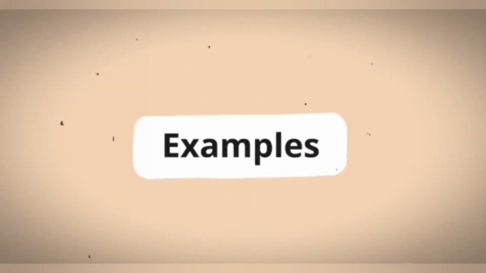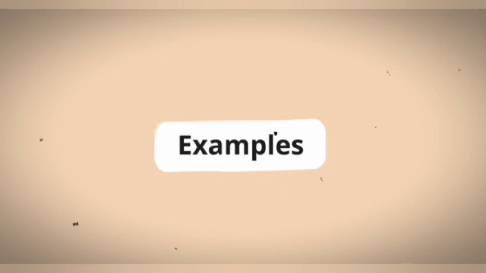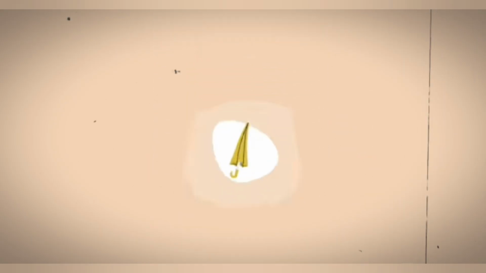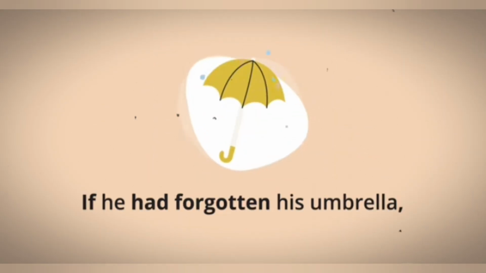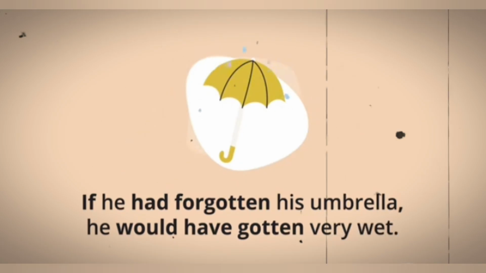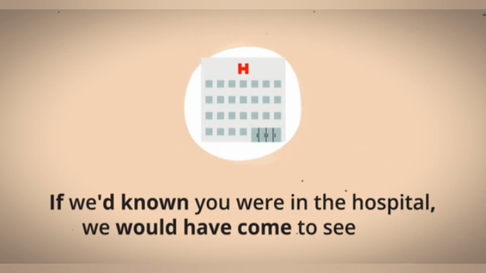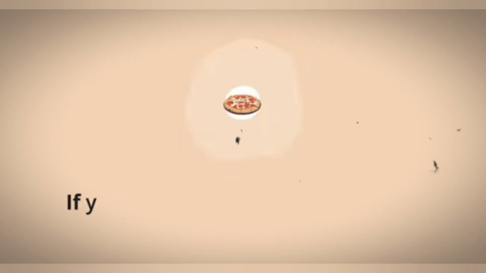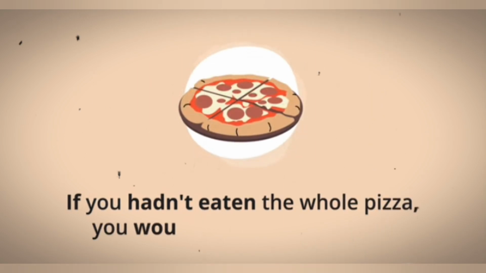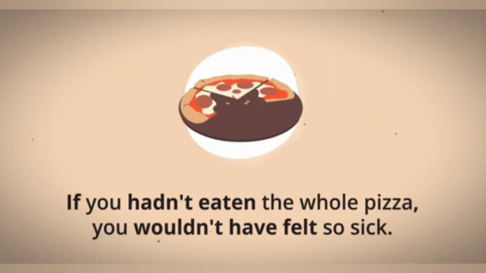Let's look at some more examples of third conditional sentences in English. If he had forgotten his umbrella, he would have gotten very wet. If we'd known you were in the hospital, we would have come to see you. If you hadn't eaten the whole pizza, you wouldn't have felt so sick.